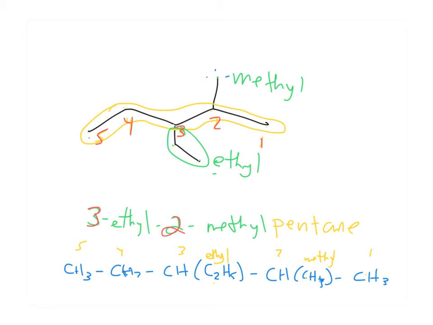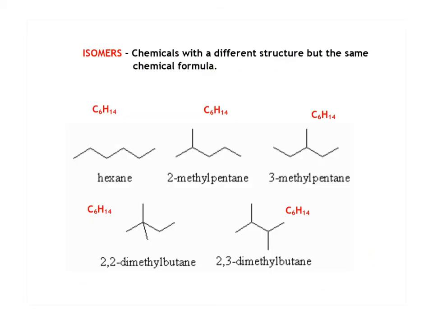Now these are the alkanes, so only single bonds. They have only London dispersion forces, so as they get bigger, their boiling points go up. One thing you might run into is this idea of isomers. If we look here, we have C6H14, which is hexane, a 1, 2, 3, 4, 5, 6-carbon chain. If you look at all of these structural formulas, they all have 6 carbons and 14 hydrogens. However, their shapes are all different. We call these structural isomers. They're chemicals with different structures but the same chemical formula.